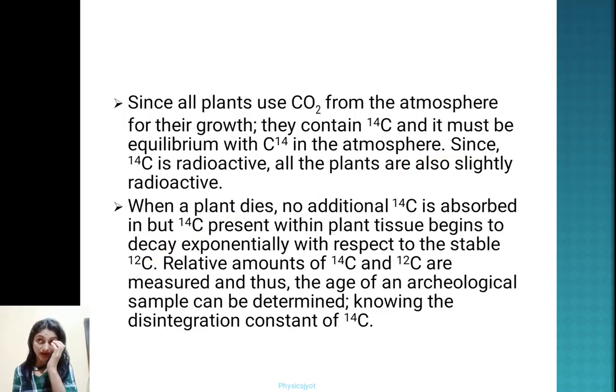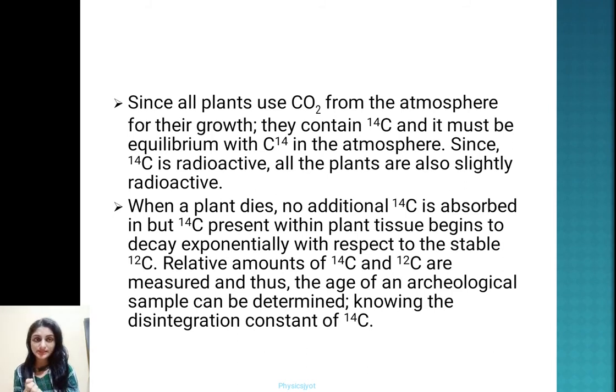Now, how is this used in finding out the age of wooden samples? Since all plants use carbon dioxide from the atmosphere for their growth, they contain C14. That means all plants are radioactive in nature because they contain C14, and it must be in equilibrium with the C14 in the atmosphere. So plants, as they are taking CO2 from the atmosphere, also have C14, and in the atmosphere also there is C14. Since C14 is radioactive, all the plants are slightly radioactive.